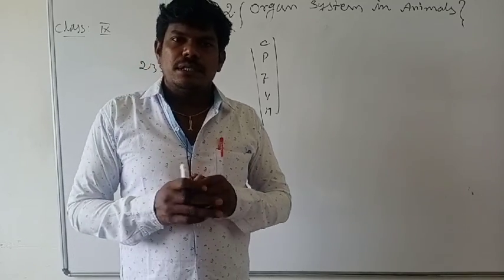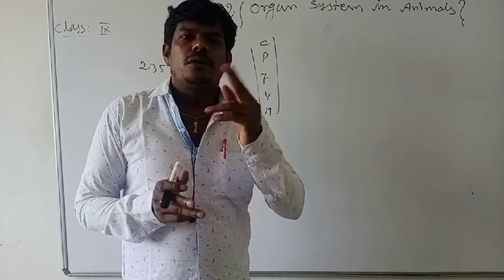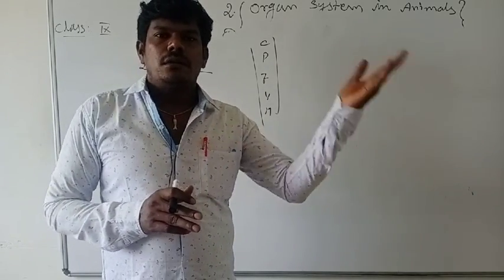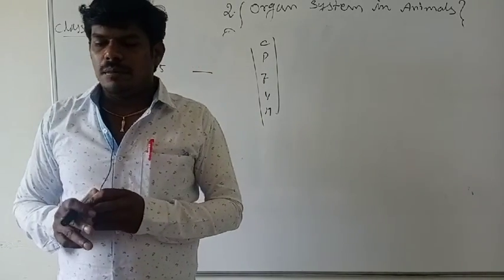The vitamins are divided into two categories based on solubility: the first is water soluble vitamins, and the next is fat soluble vitamins.